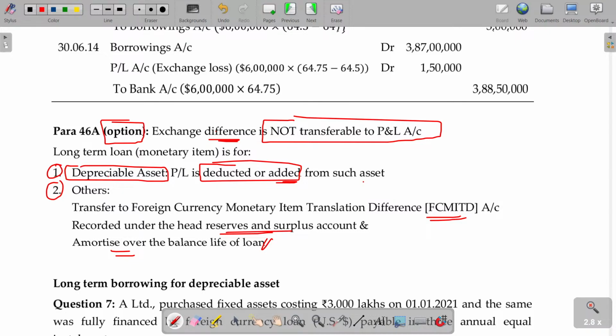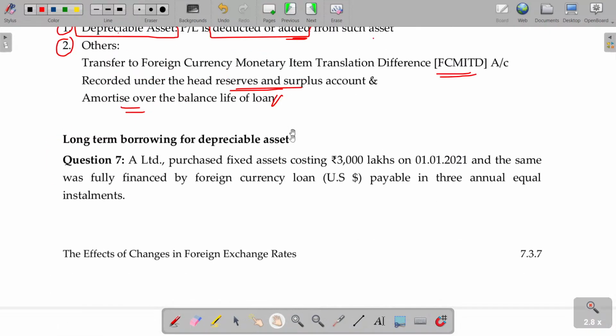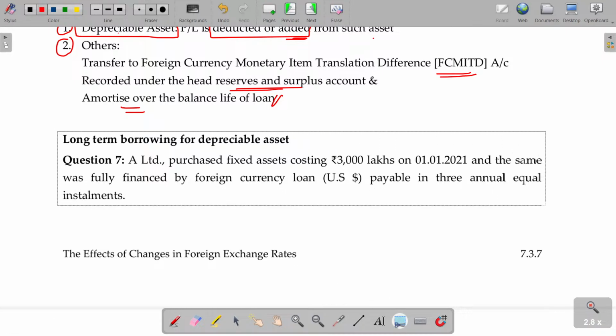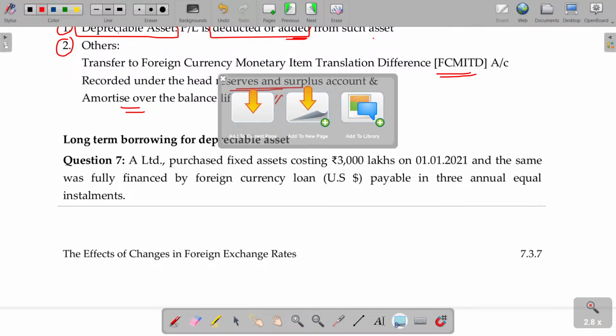And if the loan is repayable in 5 years, this difference will be amortized over the 5-year period. It will be shown under reserves and surplus. In case of gain, shown under reserves and surplus. In case of loss, shown under reserves and surplus in negative. Clear? In negative. Now, long-term borrowing for depreciable assets. First aspect is depreciable assets. Another one is monetary liability.